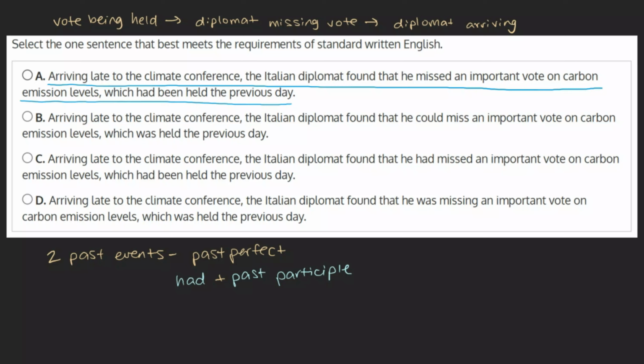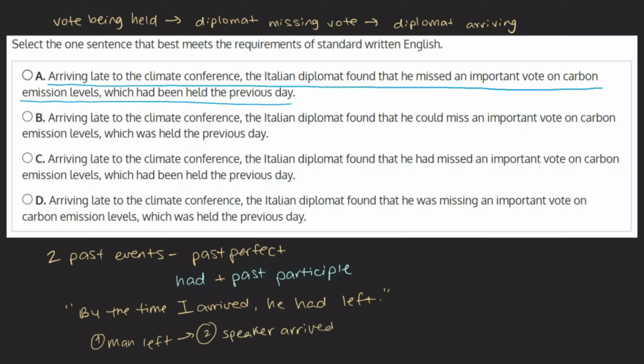For example, in the sentence, "By the time I arrived, he had left," we can see that the man left and then the speaker arrived. Taking a look at our sentence, we can see that "he missed an important vote" is written in the past simple, not the past perfect. It doesn't help us understand the order of events. In order for this sentence to be correct, it would have to say "he had missed," using the past perfect form. Based on this, we can mark this choice as incorrect.